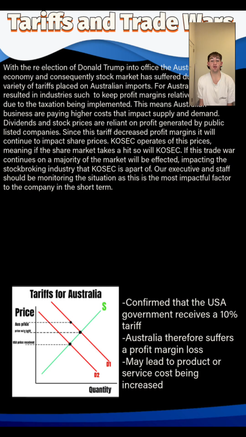Moving on to tariffs and trade wars. With the re-election of Donald Trump into office, the Australian economy and consequently stock market has suffered due to the variety of tariffs placed on Australian imports. For Australians, this has resulted in industries sacrificing profit margins due to the taxation implementation. This means Australian businesses are paying higher costs that impact supply and demand.